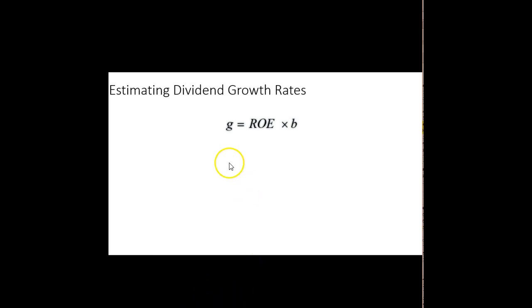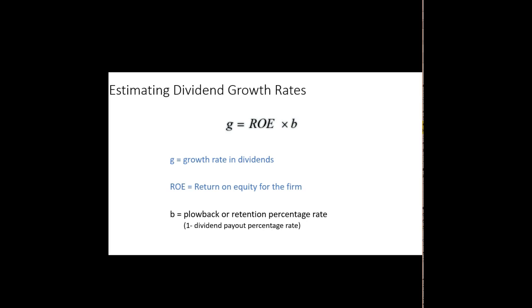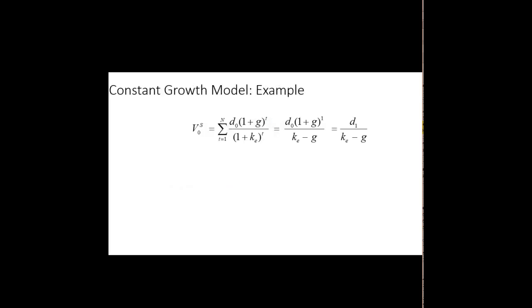So we could estimate the growth rate in dividends by multiplying the return on equity, how much the firm earns on its equity investments, by how much of the firm's earnings is getting plowed back. In other words, how much of the firm's earnings are available for investment, so that they can earn that return on equity. So multiplying by the plowback ratio, which is 1 minus the dividend payout ratio, gives us an estimate of that growth rate in dividends. So let's see how an example of that would work.